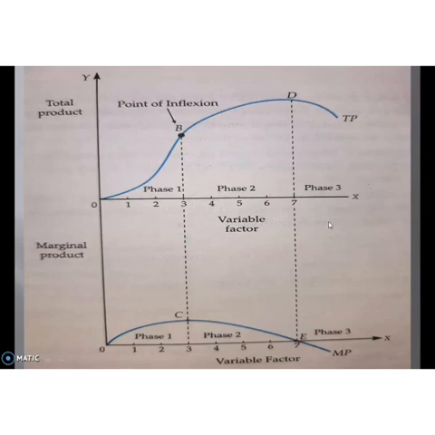Okay, students. Today we have discussed the concept related to production and also the law of variable proportion. According to this law, at the initial stage of production, marginal product increases. But after a certain level of employment, the marginal product starts to diminish and also becomes negative. This is a very important law related to the short-run production function.